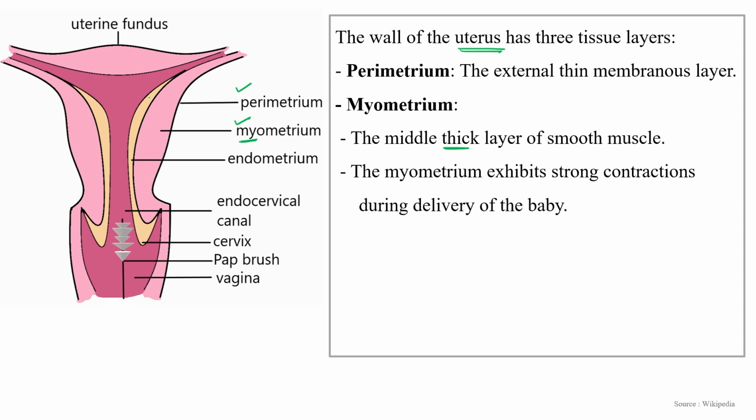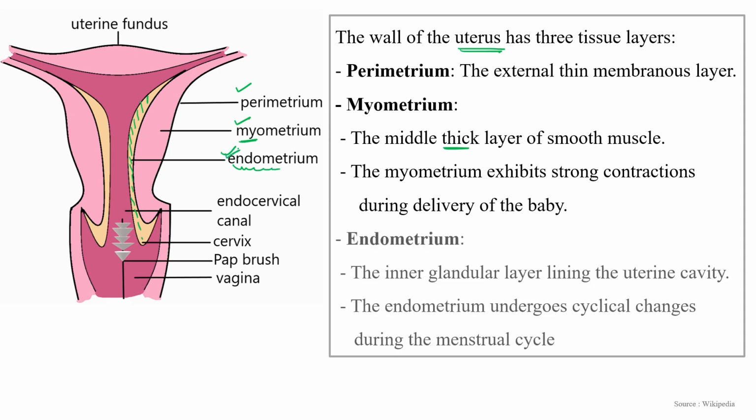This middle layer helps create strong contractions during delivery of the baby.